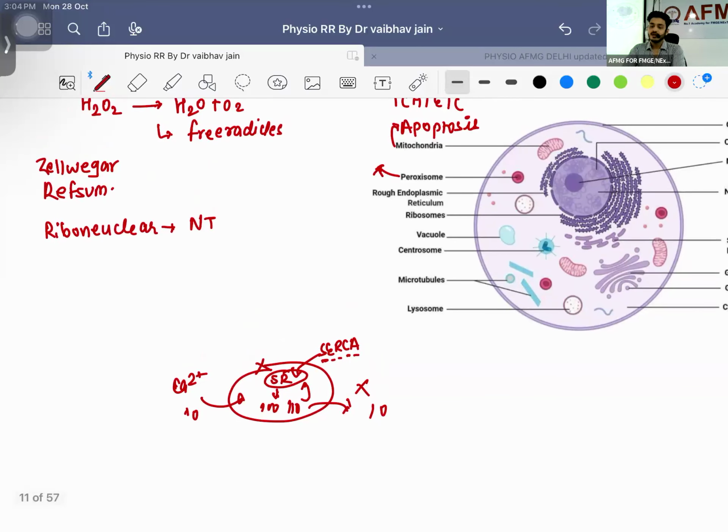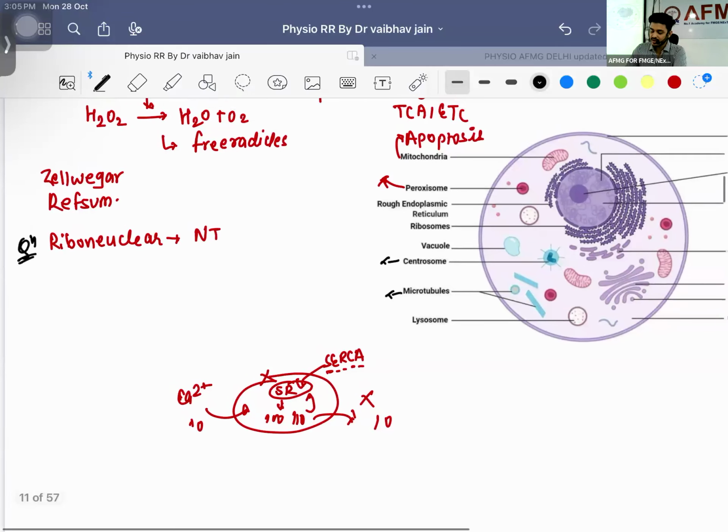So this is the question they have asked you. Ribonuclear protein. It is a type of rough endoplasmic reticulum present in the cell body. You know what the cell body is, right? What is the cell body? What is a neuron? What is an axon? Okay. Next one we are having centrosome. Centrosome is for cell division. Microtubules, we are having certain filaments. We will be discussing that.